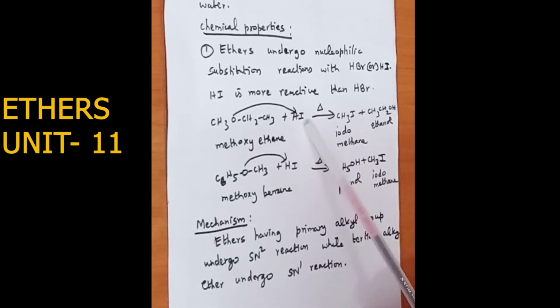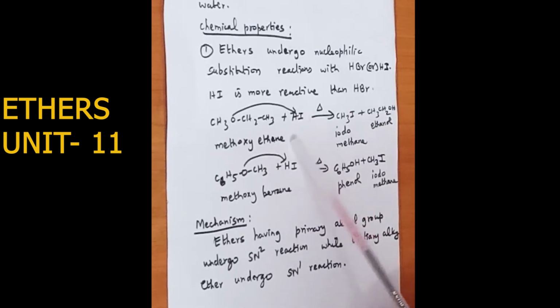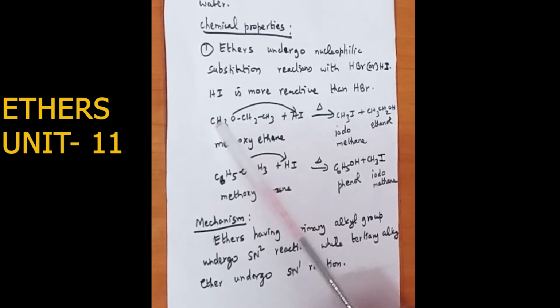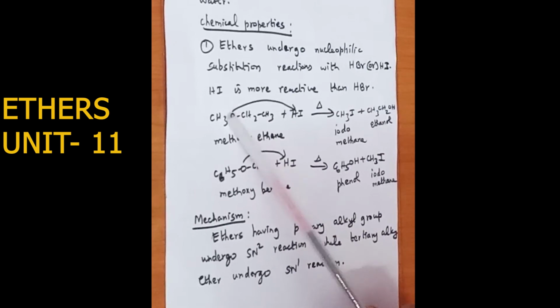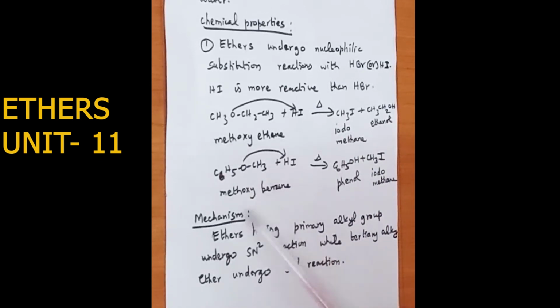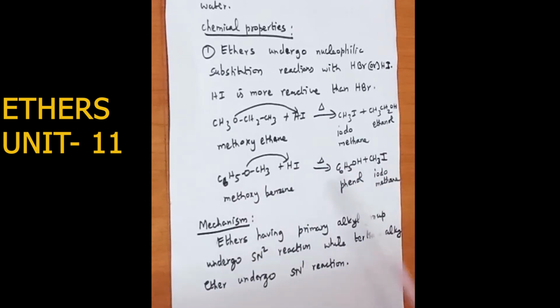Here hydrogen iodide acts as the nucleophile. The nucleophile is the attacking agent, where it attacks the alkyl group to give CH3I. The remaining will be CH3CH2OH, so iodomethane and ethanol. Similarly, with methoxybenzene, hydrogen iodide reacts on heating and we get phenol. The iodine will go and attack the methyl group, which leads to the formation of C6H5OH, and the remaining will be CH3I. So phenol and iodomethane.